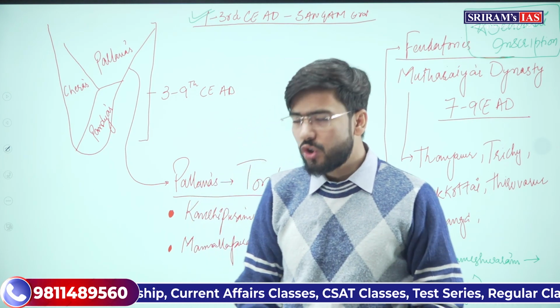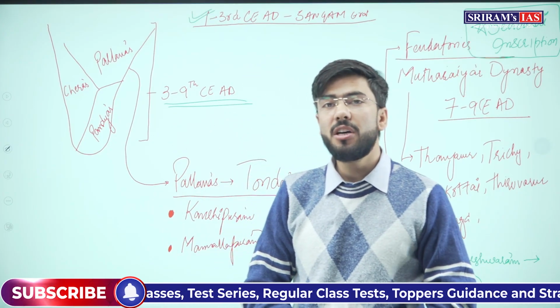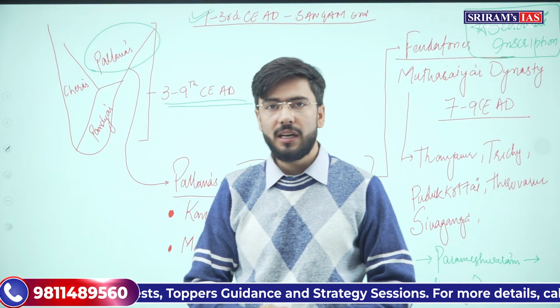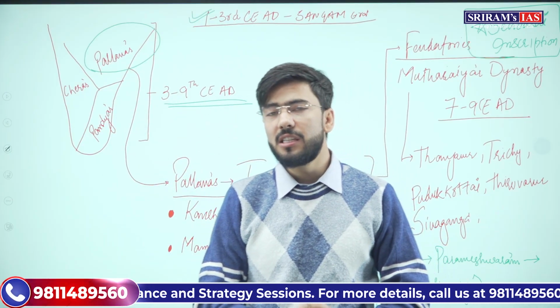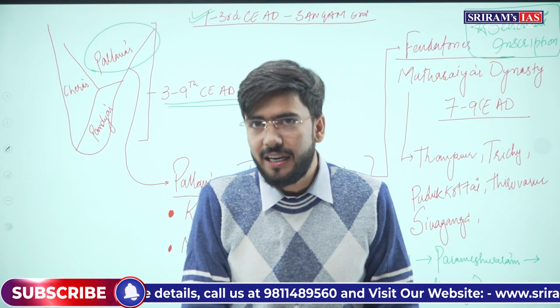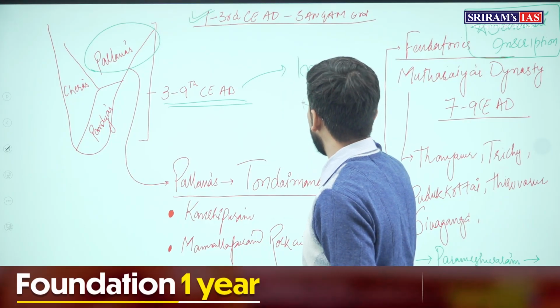But post Cholas, from 3rd century to 9th century, there emerged one more kingdom, that was the Pallava dynasty. Okay? This Pallava dynasty was there till 9th century AD, and then after this will emerge the imperial Cholas.